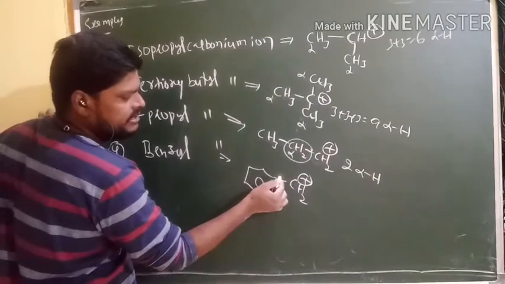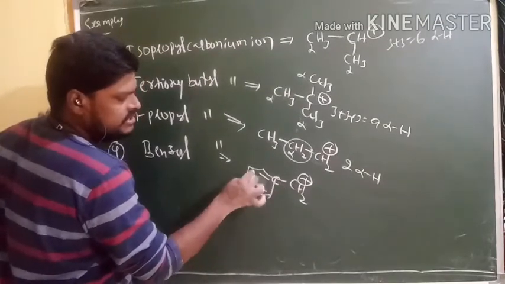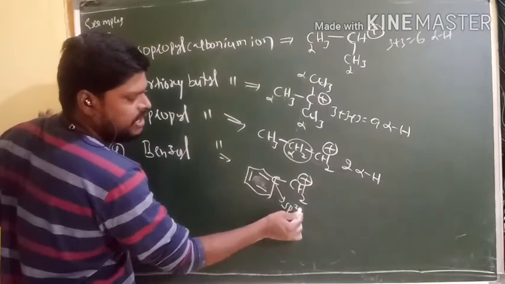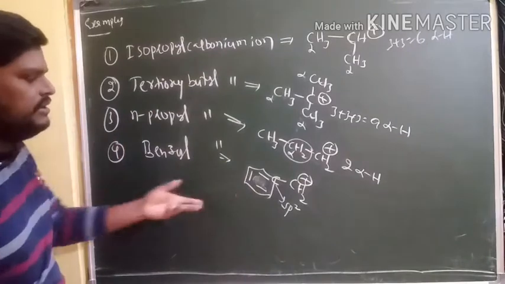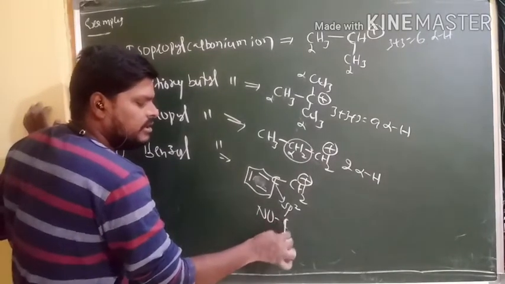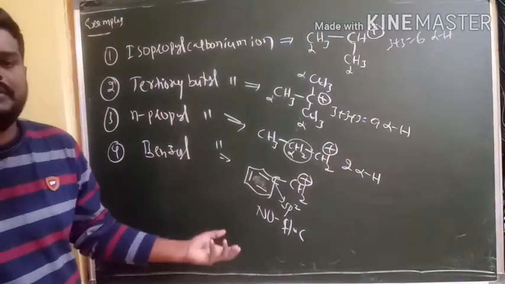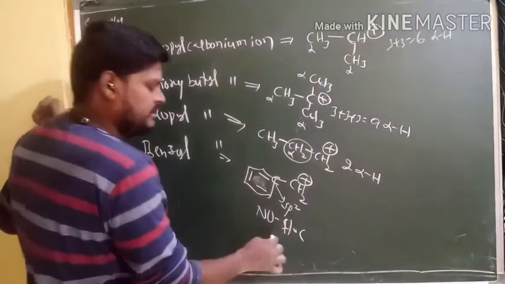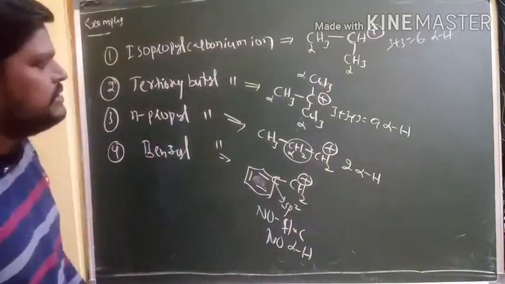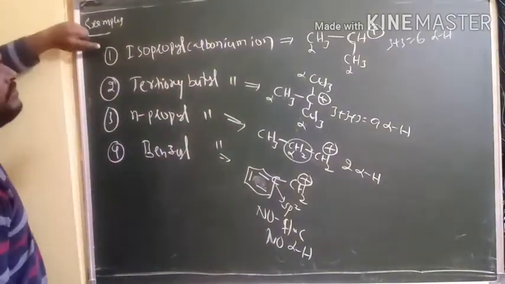This carbocation is connected with this carbon, and moreover, this is an unsaturated carbon. That means sp2 carbon. So that's why here no hyperconjugation is possible. Yes or no? Here no hyperconjugation, I mean no alpha hydrogens are there.